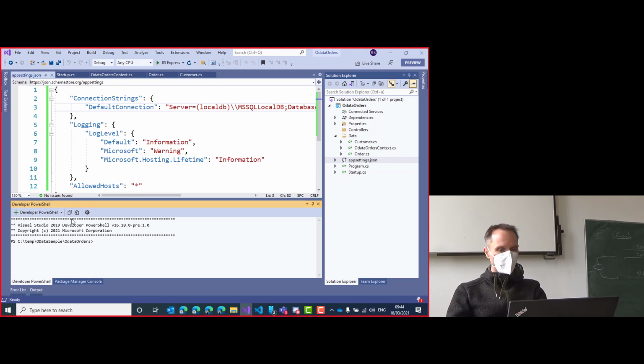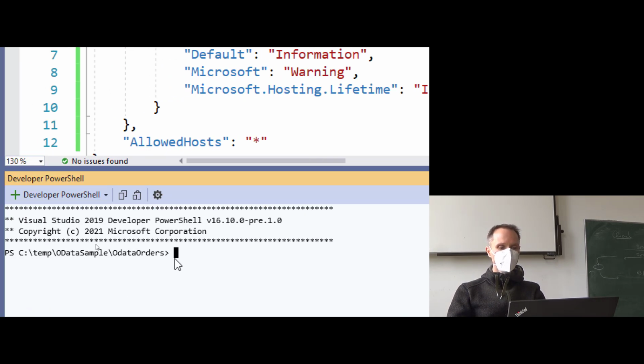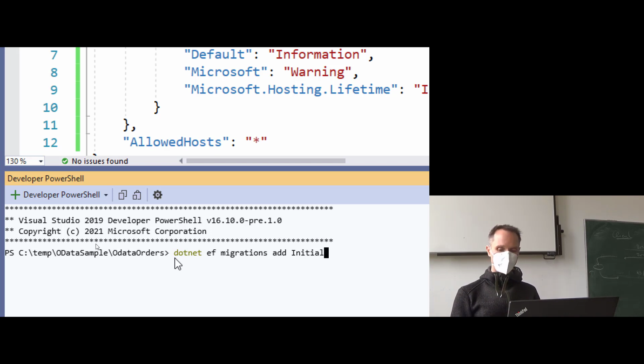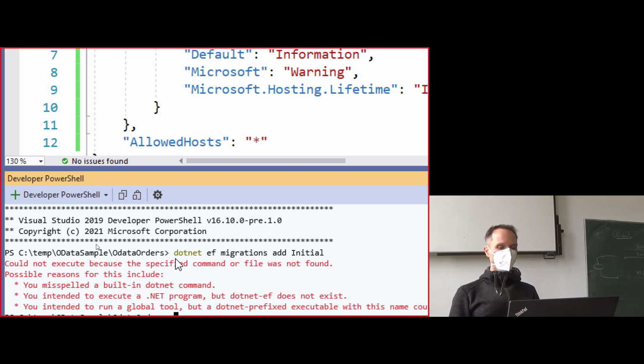So down here we can create the migrations. Do we have to know that by heart? Of course not. Cheat sheet, documentation. It happens that I know it by heart. It's dotnet ef migrations add, and then you just add the name of the migration. And I will just call it Initial for initial migration, first migration. Press enter.